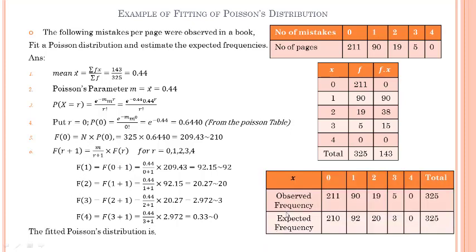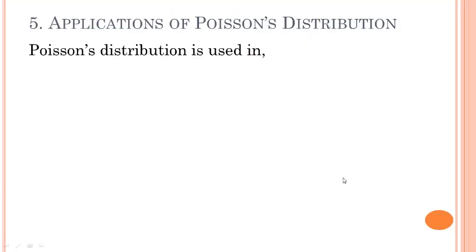So in this table, we see the observed frequency that was given and the expected frequency we calculated, that is 210, 92, 23. The overall addition is the same. So we can see that there is a fitting of the data.